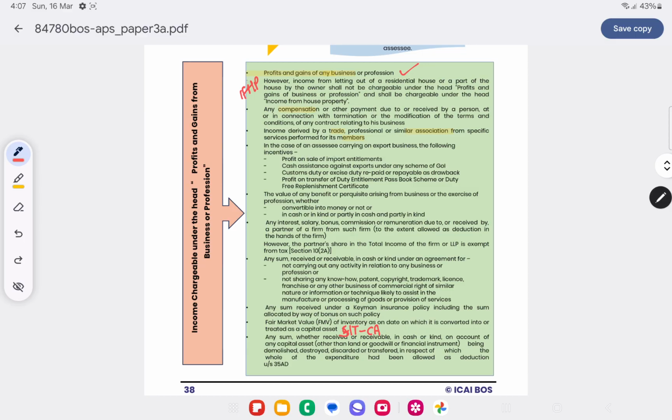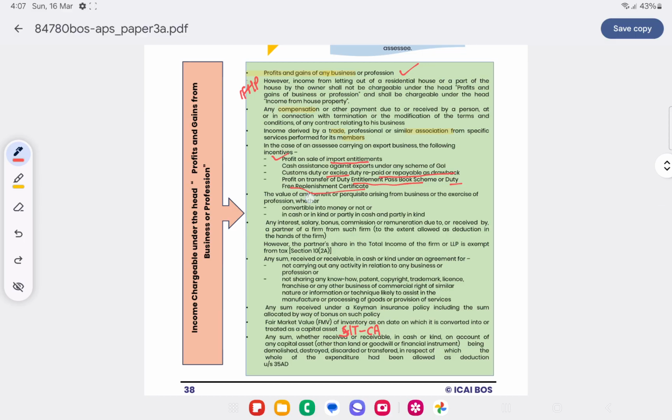Now, in case the assessee is carrying on an export business and while exporting he is receiving certain benefits. Suppose he is selling the import entitlements, the profit which he is getting will be charged under PGBP. Suppose he is getting any duty drawback, that will be chargeable as PGBP. And if he is getting profit on transfer of duty entitlement passbook scheme or duty free replenishment certificate, all such profit will be charged to PGBP.